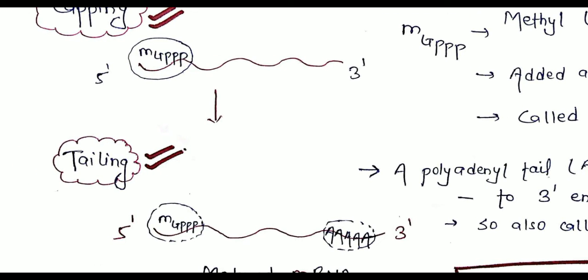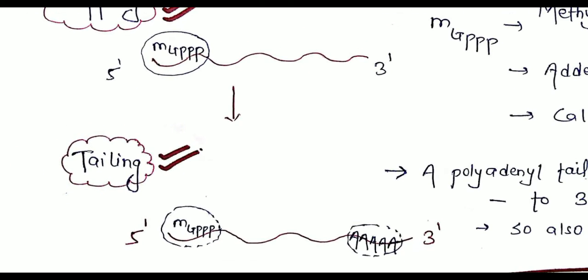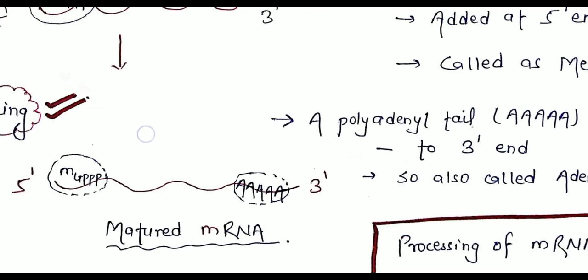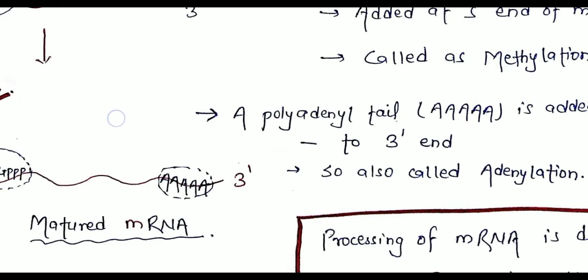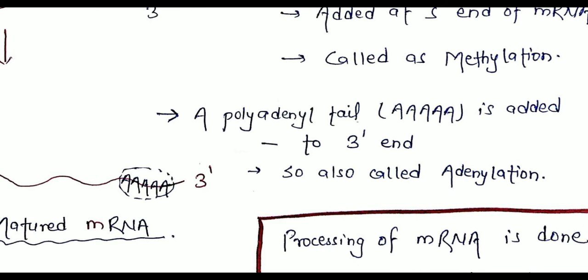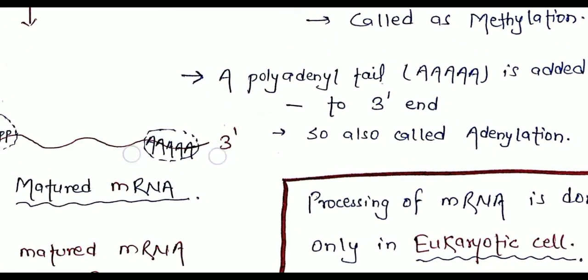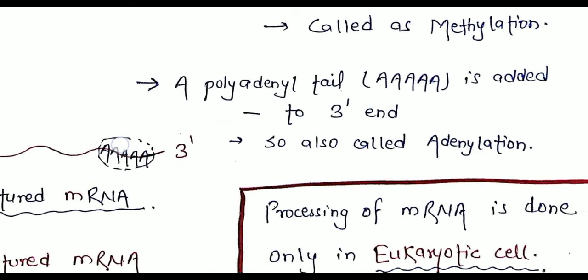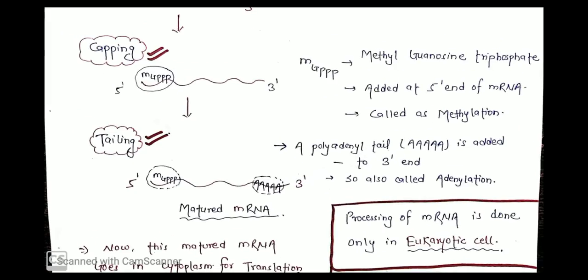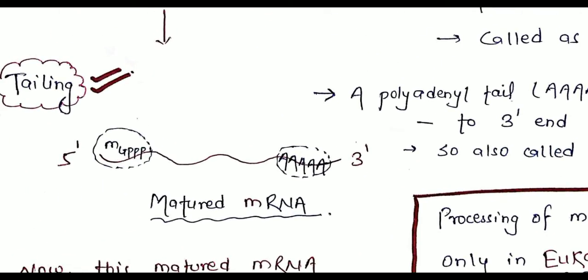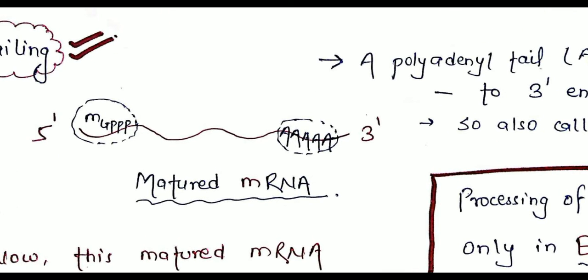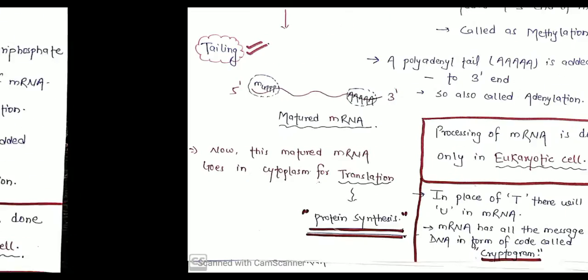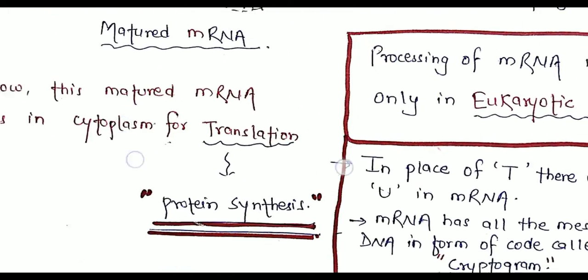Now the next step is the tailing process. Tailing is the process of adding a polyadenyl tail. Poly A is added to the 3' end at the tail region, as you can clearly see here, so it is also called adenylation. So finally we have obtained the matured mRNA here, which is ready to go into the cytoplasm to carry out the process of protein synthesis called translation. You can clearly see here, translation.